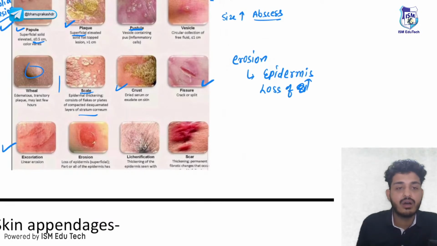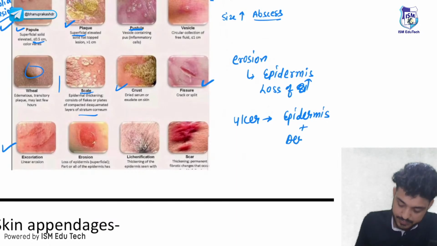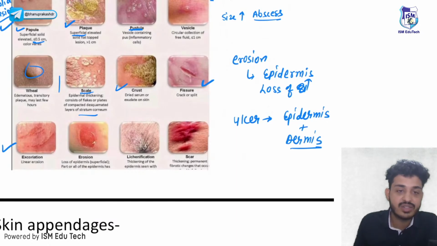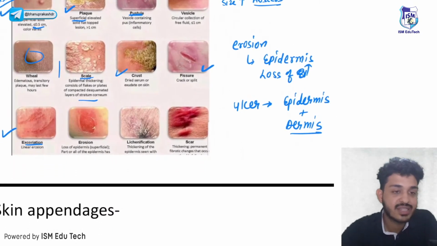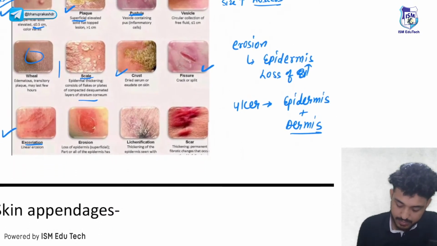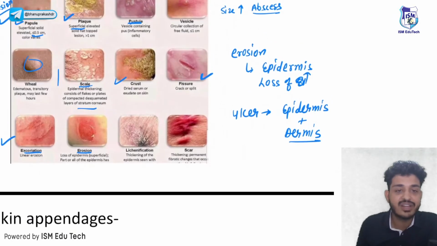And if along with the epidermis, dermis is also involved, then we call it ulcer. What is ulcer? Loss of epidermis along with dermis. So linear erosion is known as excoriation, erosion is simple loss of epidermis, and ulcer will be loss of epidermis along with dermis.